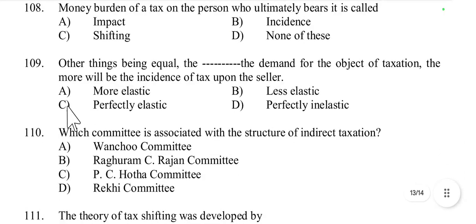Then question number 109, other things being equal, the demand for the object of taxation, the more will be the incidence of tax upon the seller. Other things being equal, the more elastic, less elastic, perfectly elastic, or perfectly inelastic. The more elastic the demand for the object of taxation, the more will be the incidence of tax upon the seller. Because if demand is more elastic, buyers can easily reduce purchases when taxed, and so the seller bears more of the tax burden. So option A is the right answer.